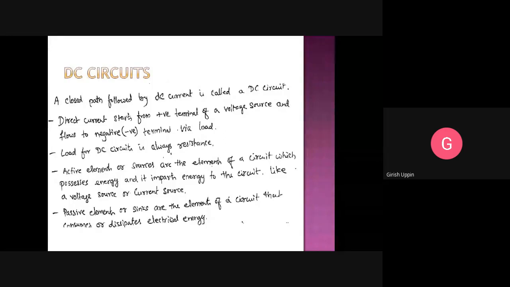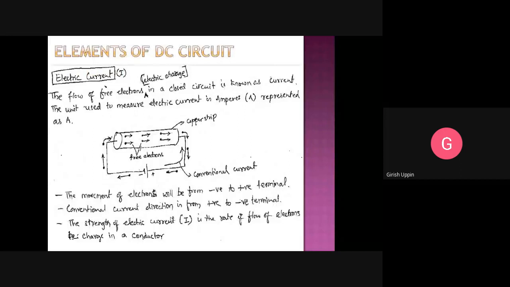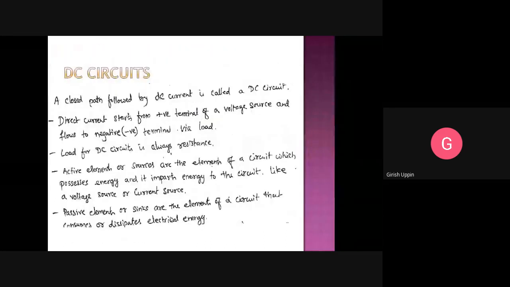Before we actually jump onto Ohm's law, let us understand some of the elements of the DC circuit. What are the different elements of the DC circuit? So far we heard about the electric current, the voltage or voltage difference or potential, and the EMF, electromotive force. So first thing is, what is a current? Anybody? What is an electric current?